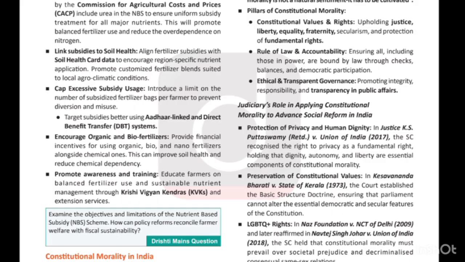Third, cap the excessive subsidy, that is, fix a limit of bags per farmer, which will reduce diversion and overuse. And another thing is promoting organic farming, that is, farmers should be encouraged for that. So all these things are there, and you can think of even more, and you can attempt this question.